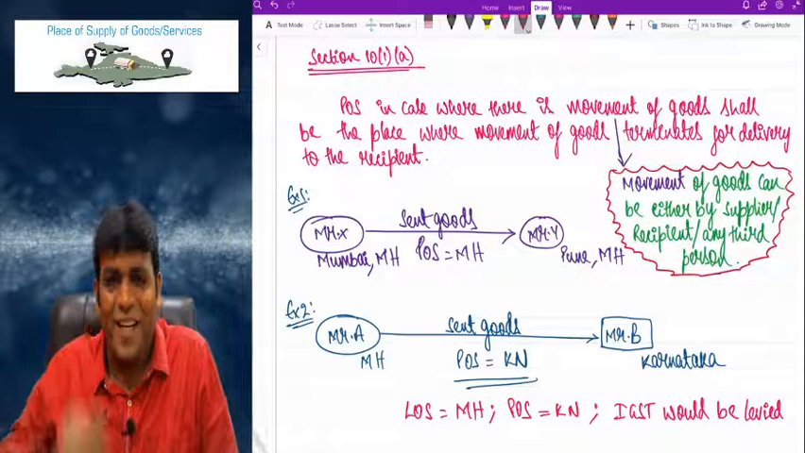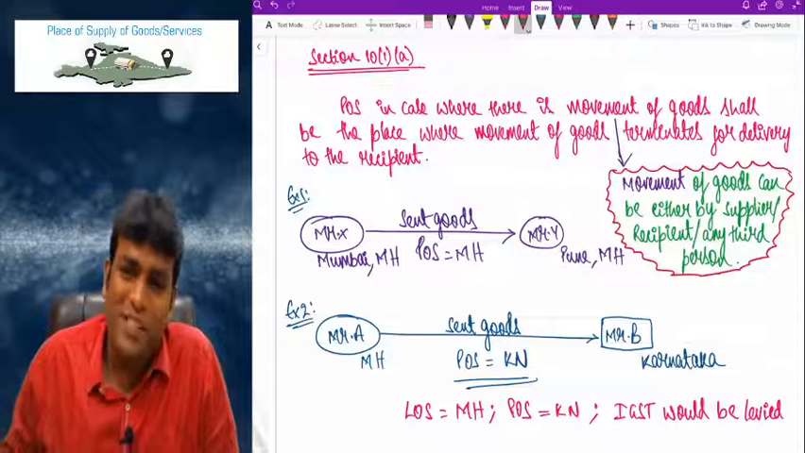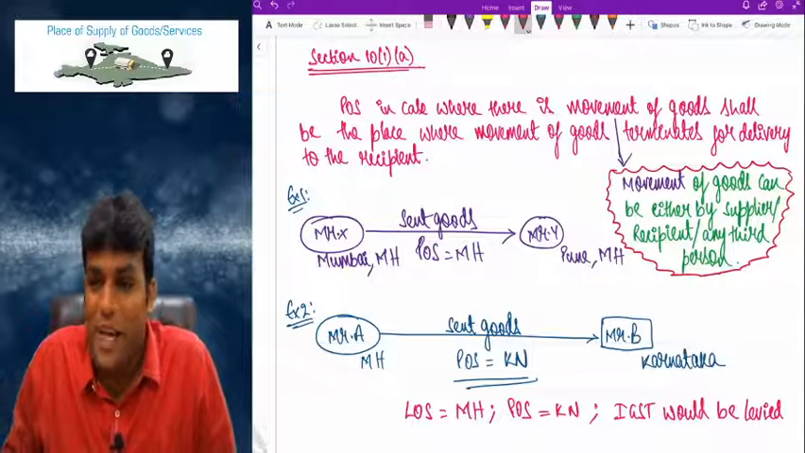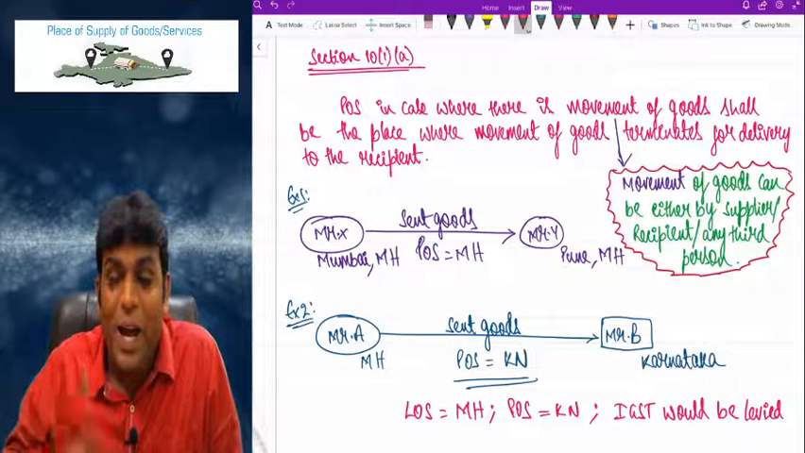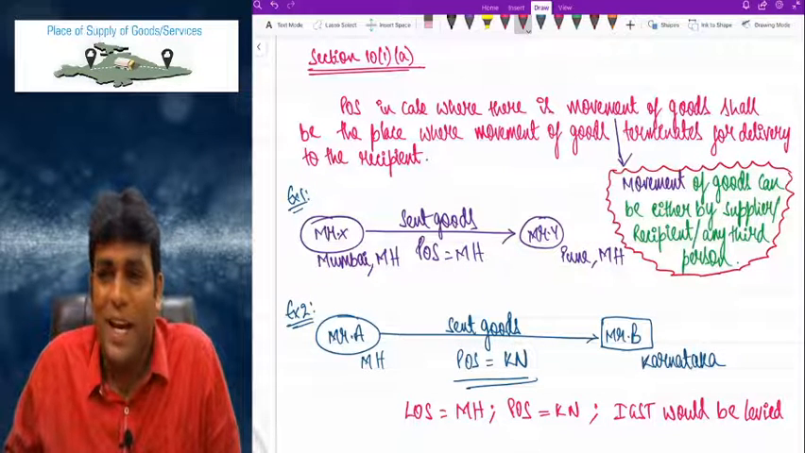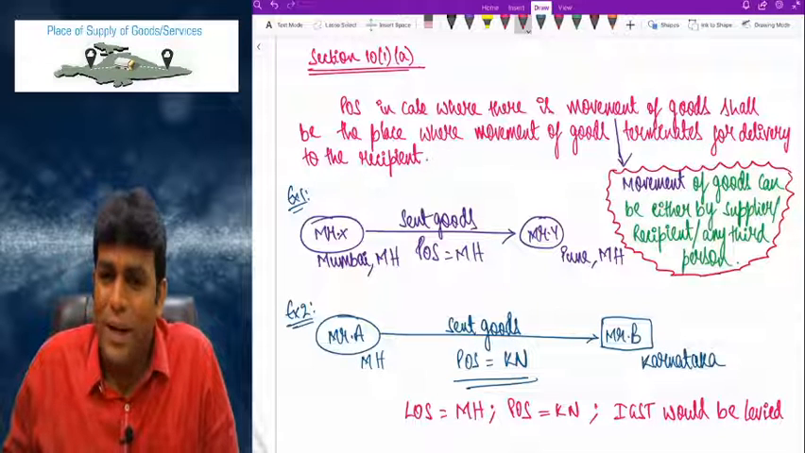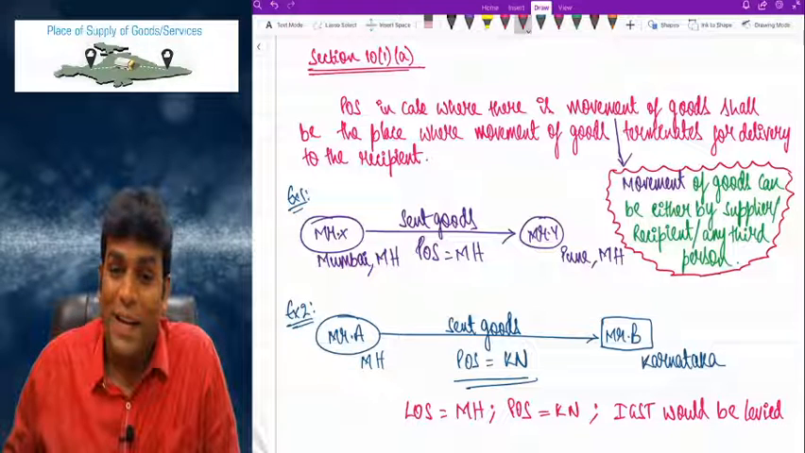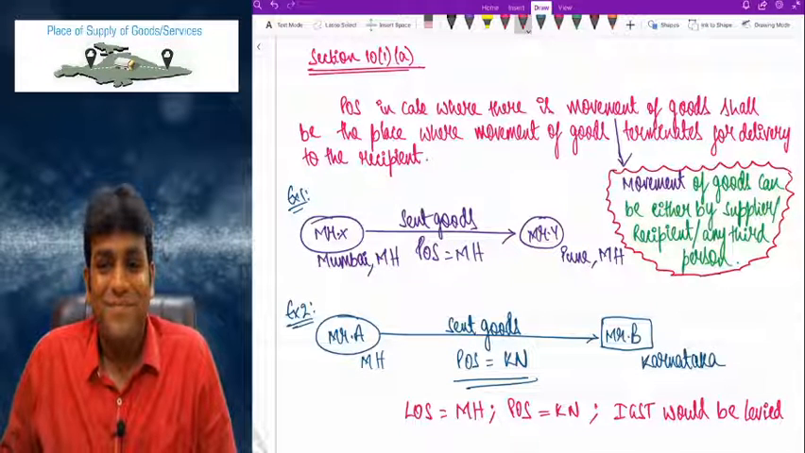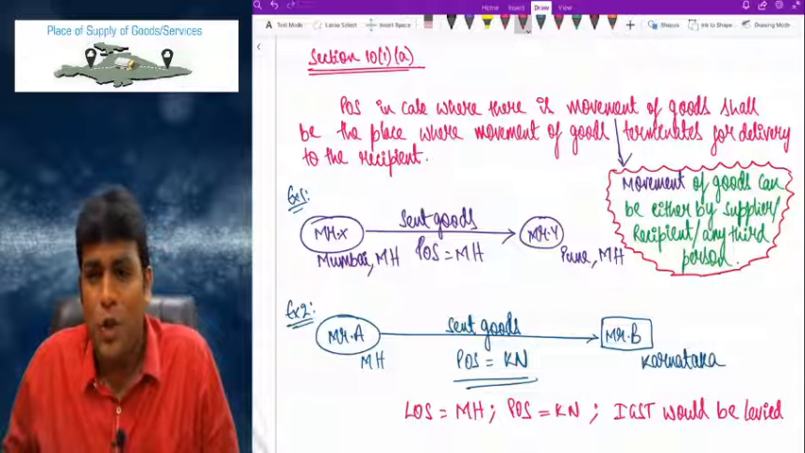Come on, write down this point. Which section of this? Section 10(1)(a). Please take it. Place of supply in case where there is movement of goods shall be the place where movement of goods terminates for a delivery to the recipient, and the movement can be done either by supplier or by recipient or by a third person. Such a fantastic point, friends. Very, very interesting and of course very important. No doubt about it.